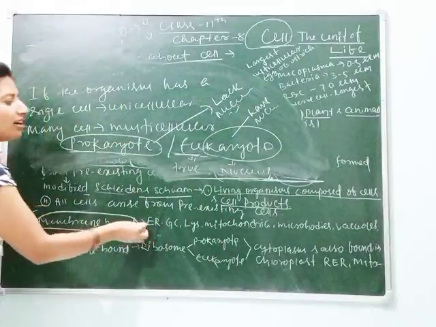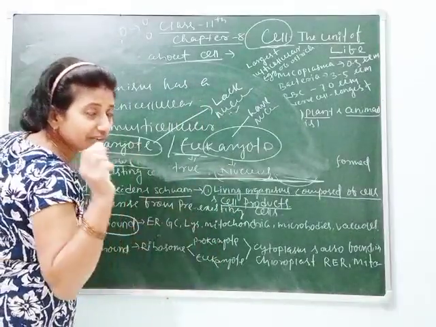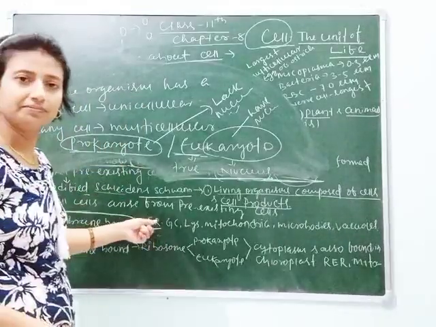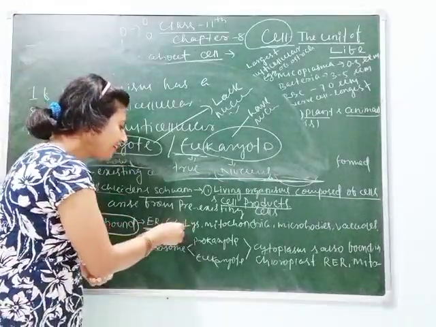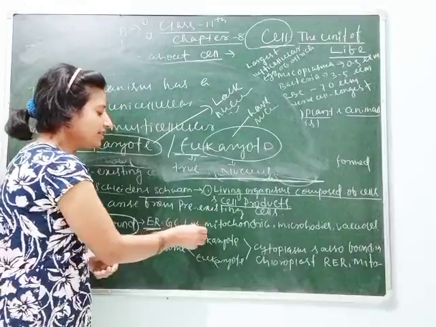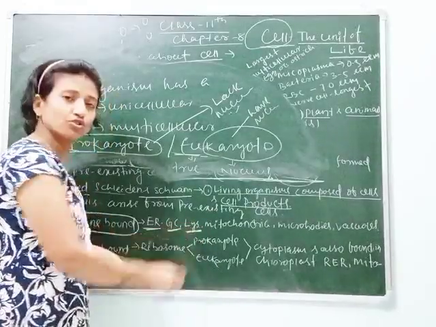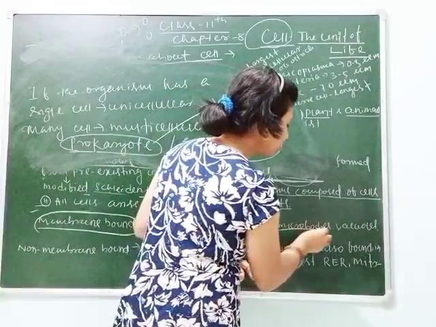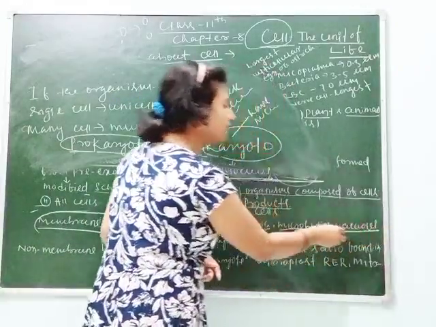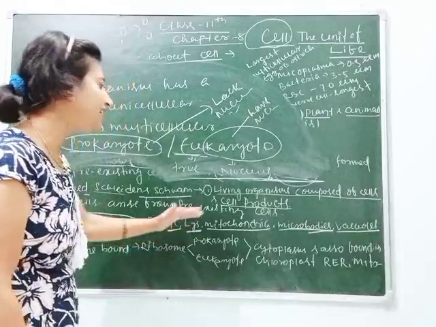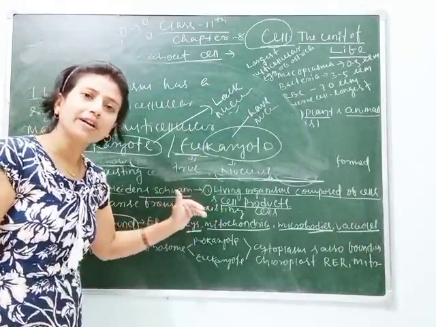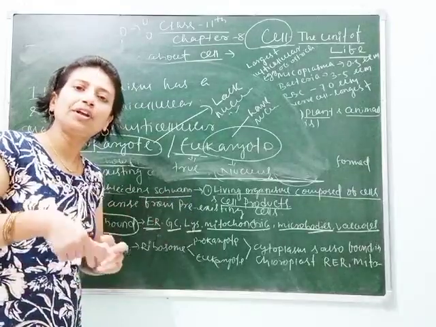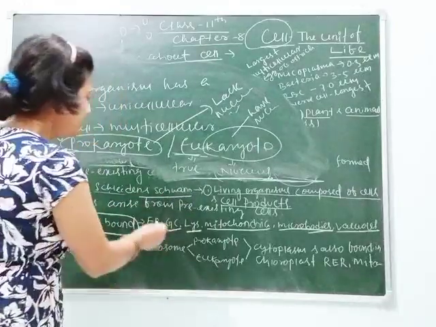So the organelles which have membranes are the endoplasmic reticulum, the second one is the Golgi complex, the third one is lysosomes, the fourth one is mitochondria, and the fifth one is microbodies and vacuoles. Students, you can see they are the organelles inside the cell which have a separate, particular membrane bound structure.